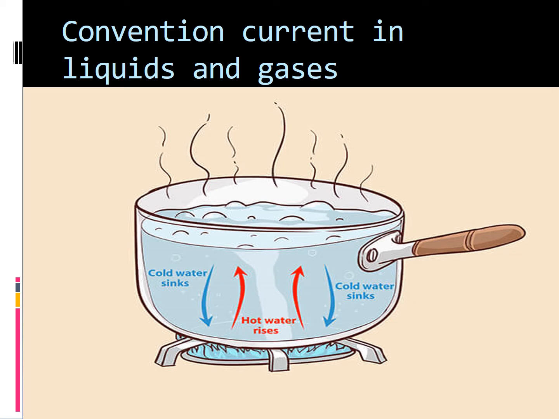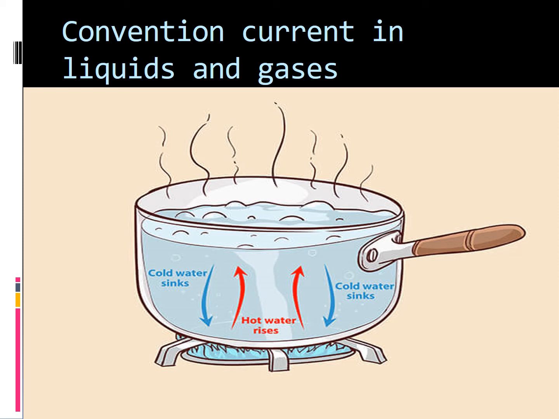The hot water has less density, and the cold water has high density. The density of cold water is increased, so it moves to the bottom. The density of hot water is less, so it moves to the top, so we feel the water in the top as hot and the water in the bottom as cold. Children, this is called convection current.